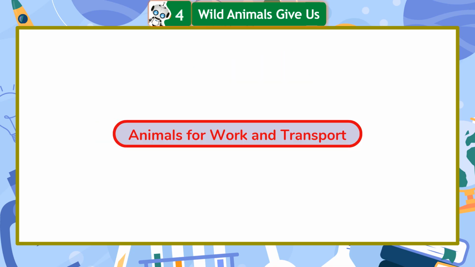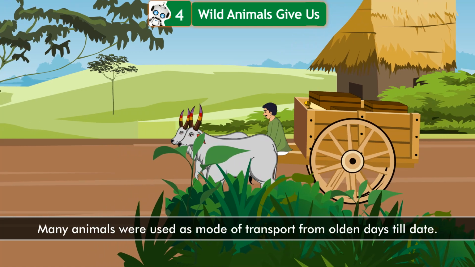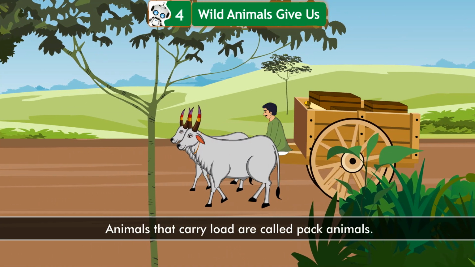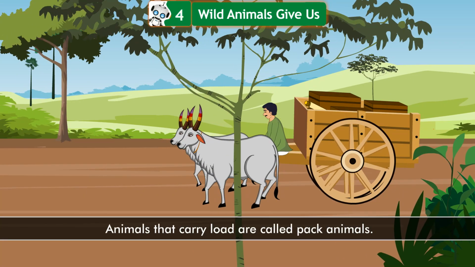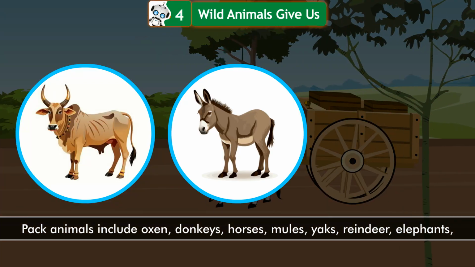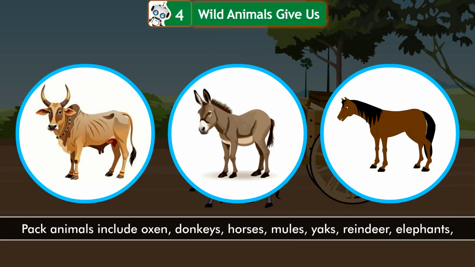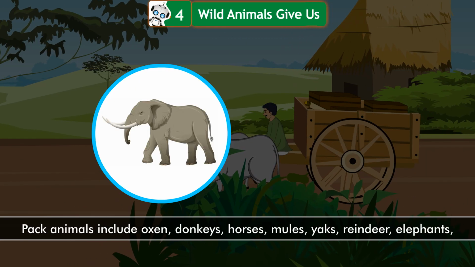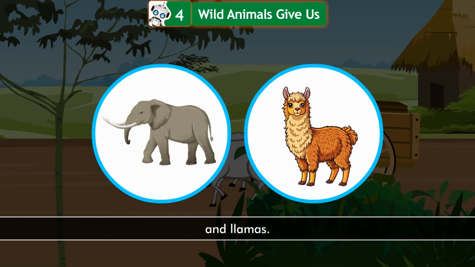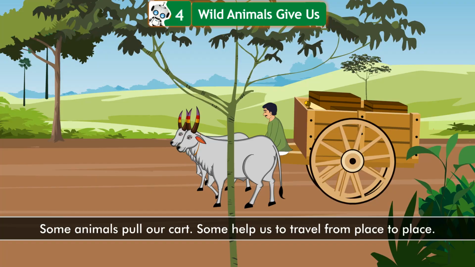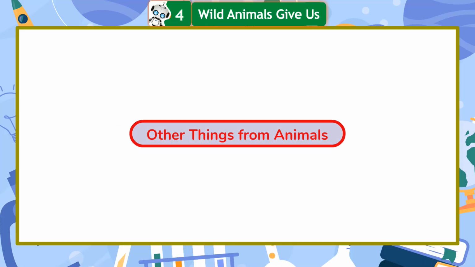Animals for work and transport. Many animals were used as a mode of transport from olden days till date. Animals that carry load are called pack animals. Pack animals include oxen, donkeys, horses, mules, yaks, reindeer, elephants, and llamas. Some animals pull our carts. Some help us to travel from place to place.